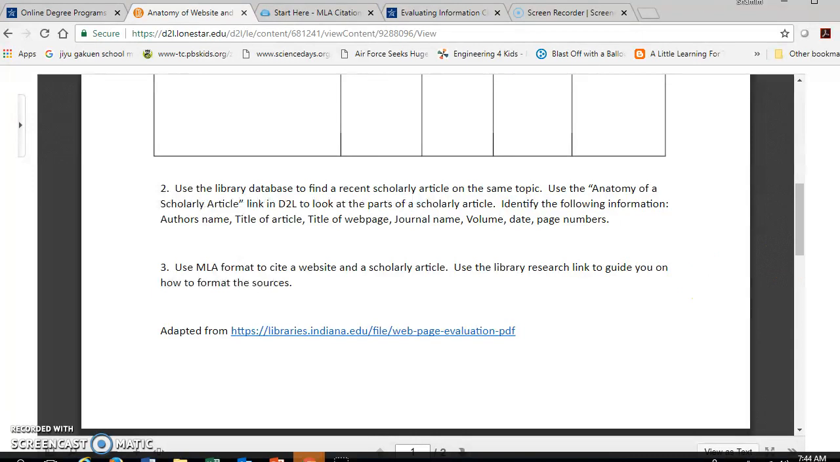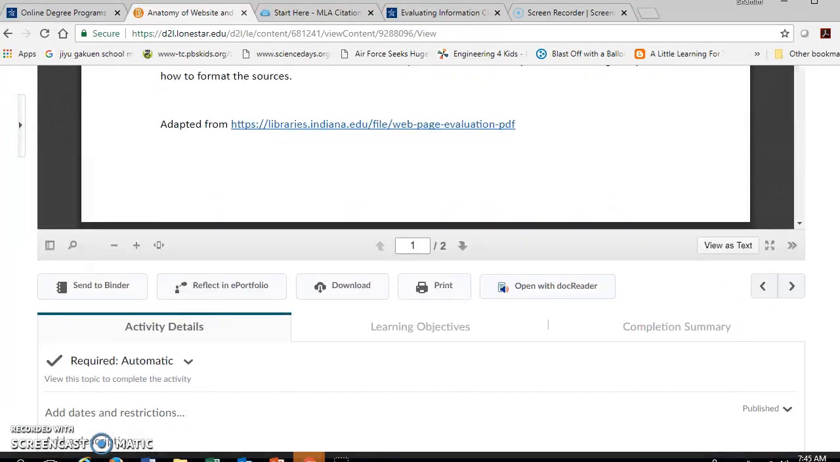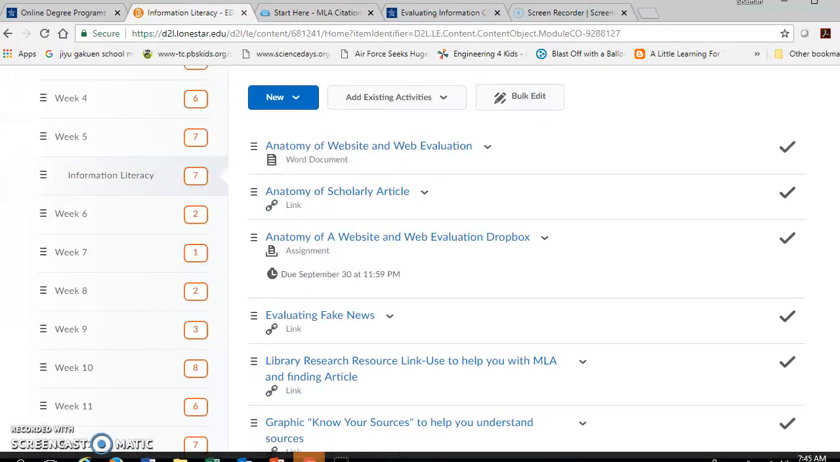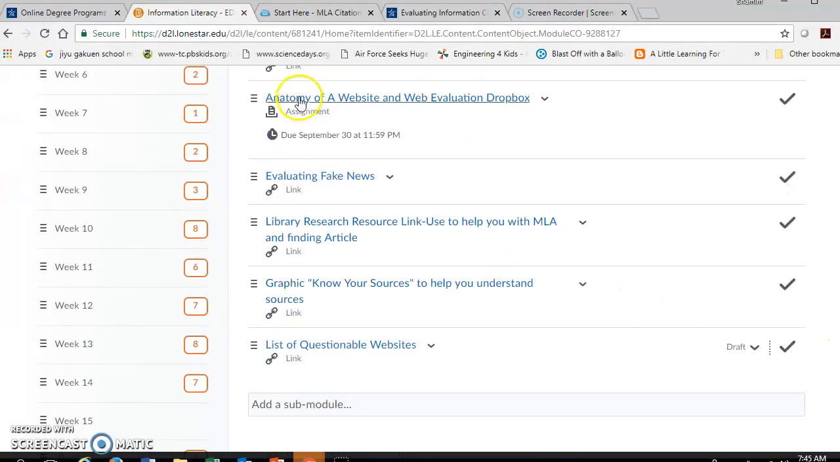So please make sure that you do that. This is a journal article. So this citation is going to be based on journal articles. The one I showed you was specific to a website. Okay. And that's what you can do here. If you have any more questions, do let me know. Once you complete this, please submit it into the Dropbox, which is also posted down here. Anatomy of a Website and Web Evaluation Dropbox by September 30th.